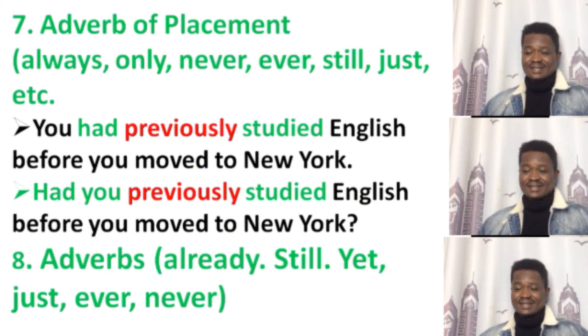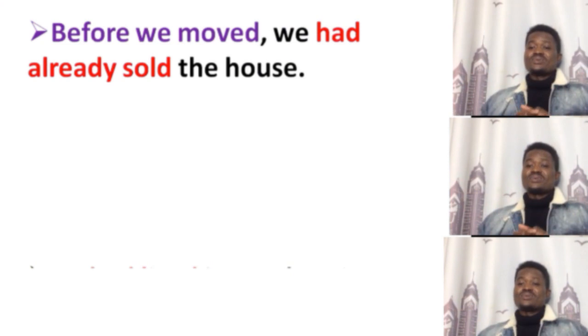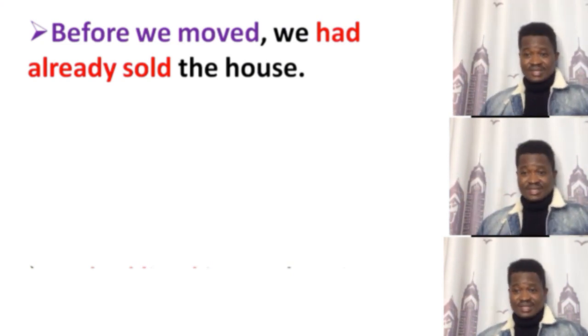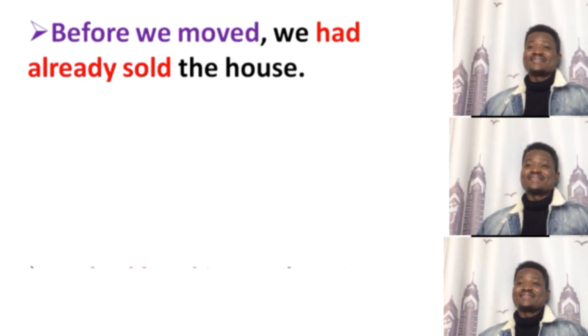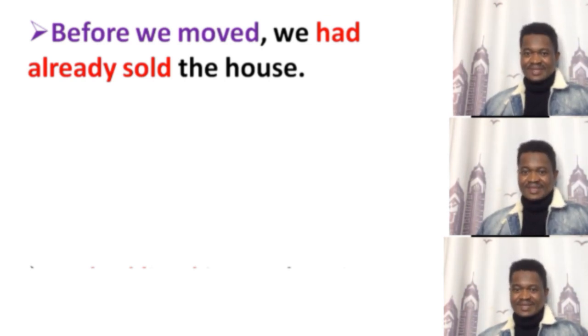Example of how we use it in a sentence: before we moved, we had already sold the house. Already is the adverb, and this sentence is in a positive form.